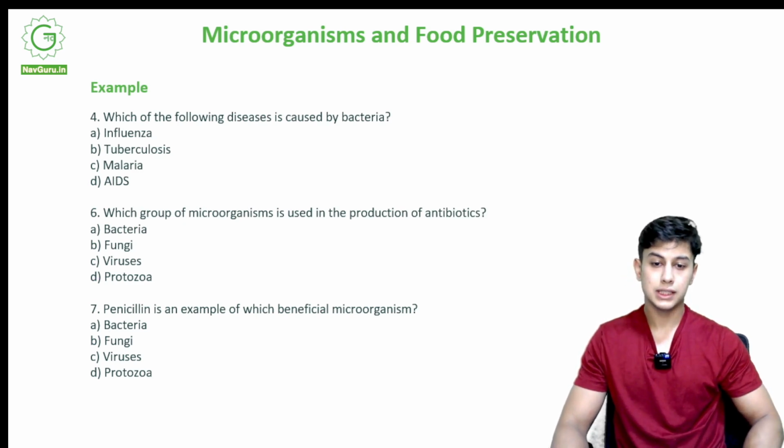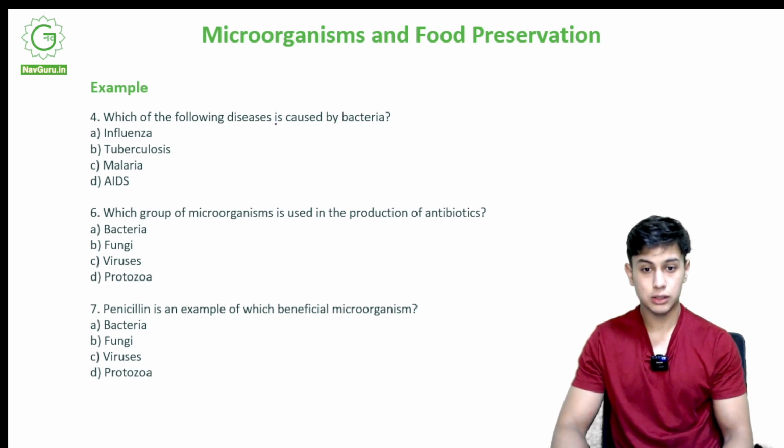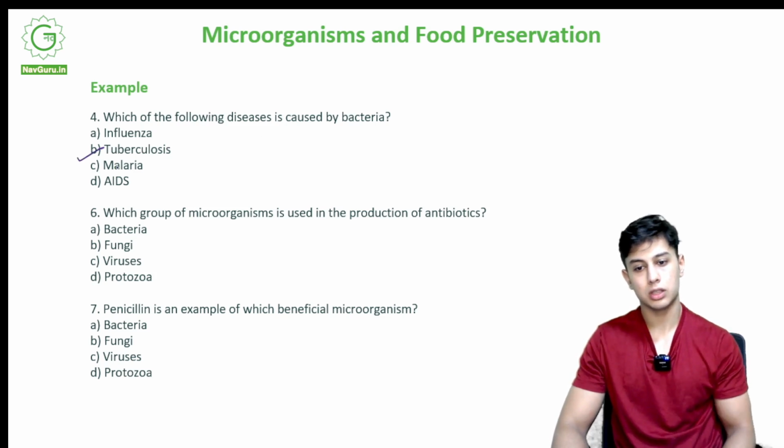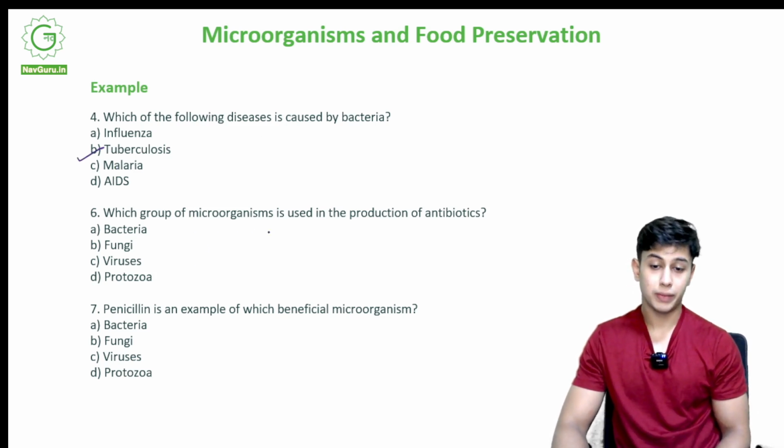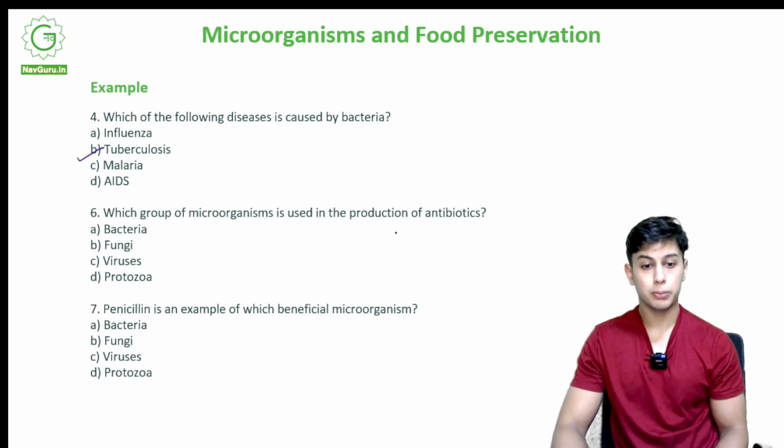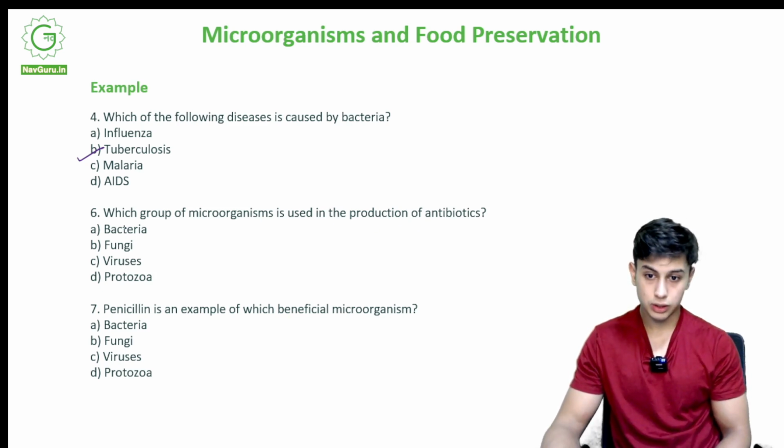Which of the following diseases is caused by bacteria? So one of these diseases is caused by a bacteria. Influenza, tuberculosis, malaria, AIDS. It is TB, tuberculosis. Which group of microorganisms is used in the production of antibiotics? Okay, antibiotics is in response to a bacterial infection, so it is bacteria.